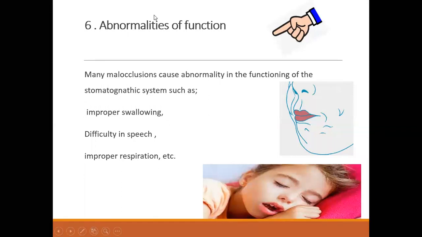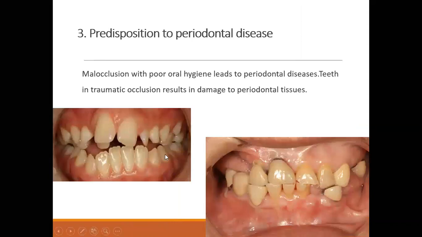Abnormality of function, as I told you before, when there is no proper contact between the teeth, that may lead to improper swallowing pattern, difficulty in speech, and improper respiration. When the teeth are not in proper occlusion, the patient will have a lot of problems, maybe improper chewing.